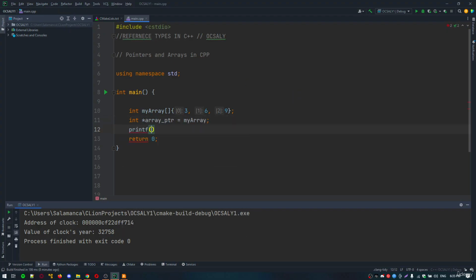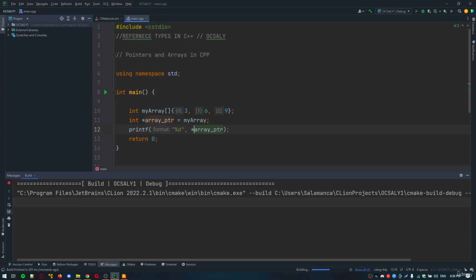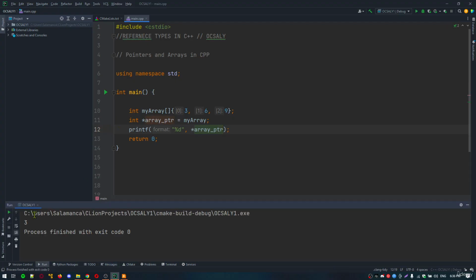And let's print it. Here we will use the address-of operator, array_ptr, and print it. Oops, sorry. Here we will get the pointer as well, but I want to print it as an array. And as you can see here, we got the 3.